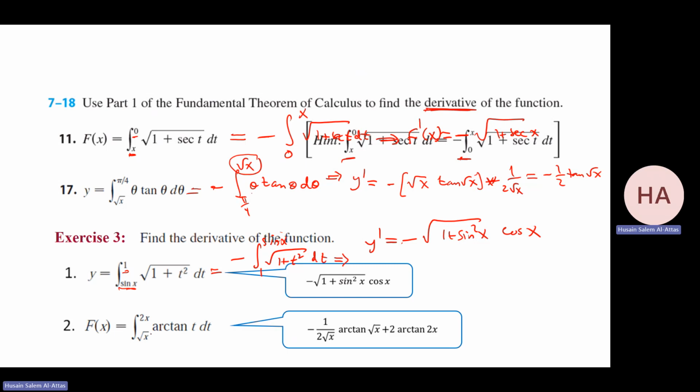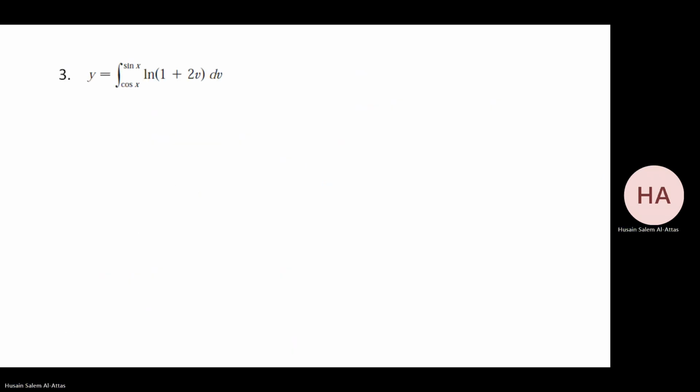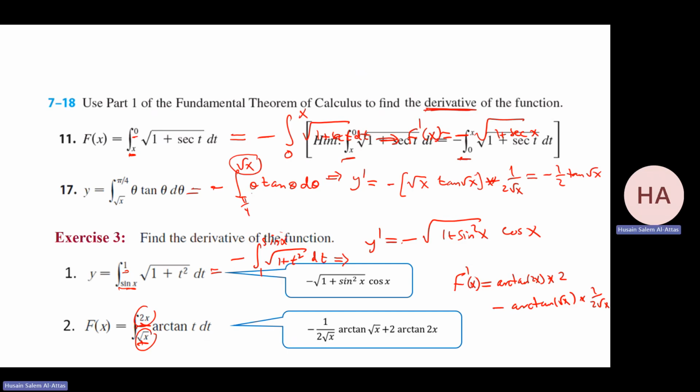This one, I have function of function. So it will be capital F prime. Let me do it here. Capital F prime will be arctan 2x times the derivative of this, which is 2, minus arctan square root of x times the derivative of this, 1 over 2 root x. Yeah, 1 over 2 root x. That's it. Okay. Yeah, like what we did here. Minus 1 over root 2 arctan of square root x plus 2 arctan 2x.